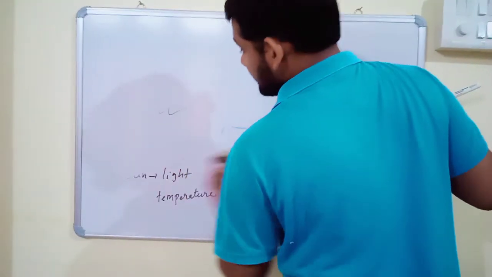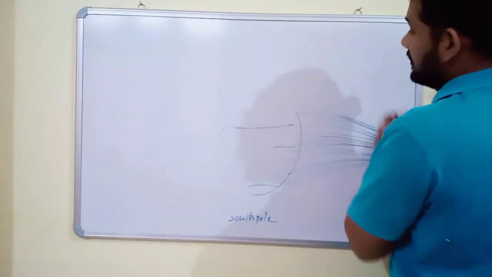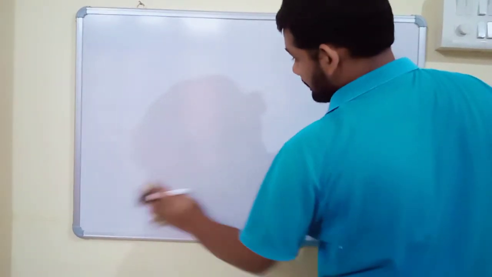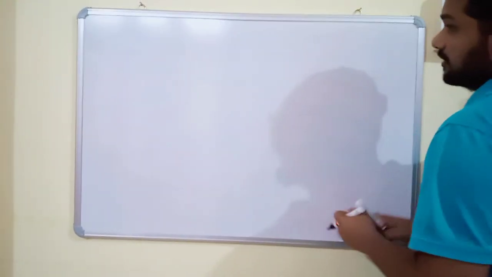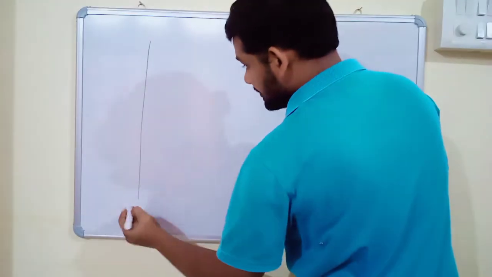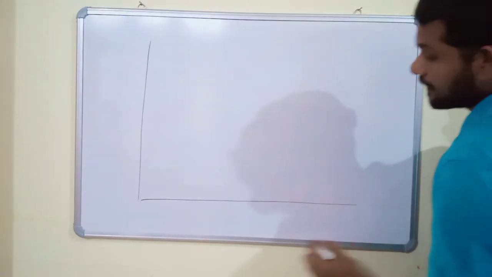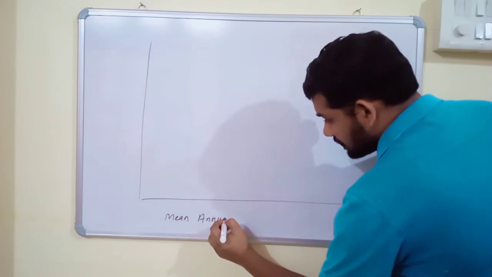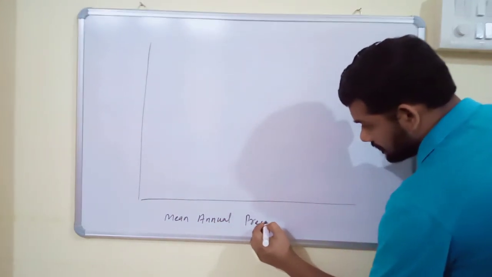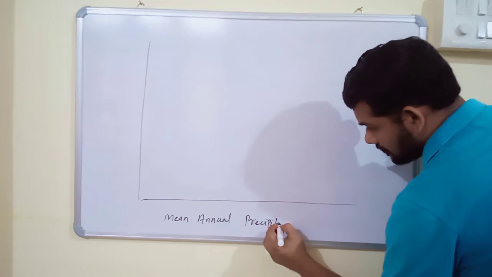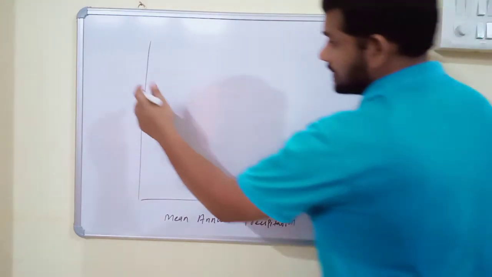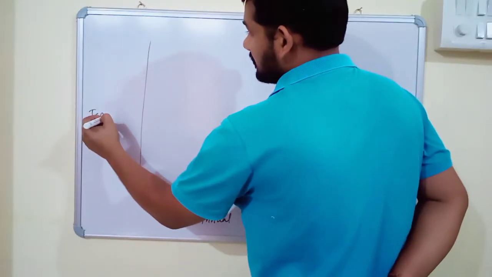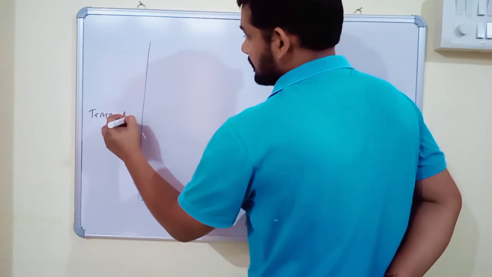And there is a diagram to show the various biomes. This axis is mean annual precipitation, and this is mean annual temperature.